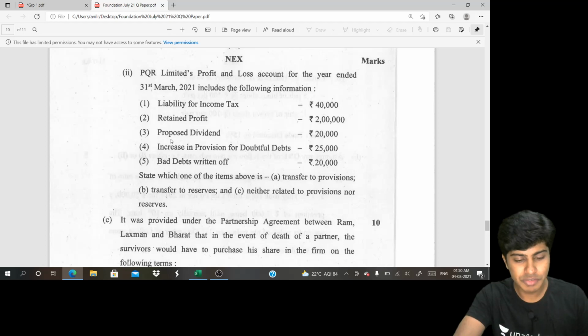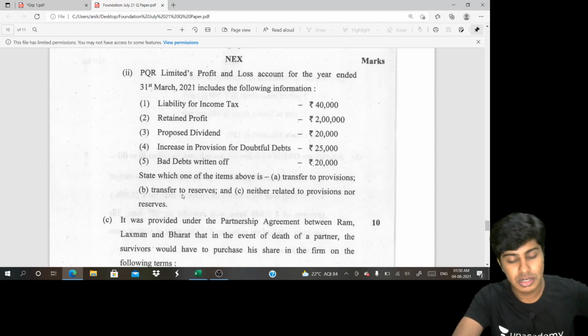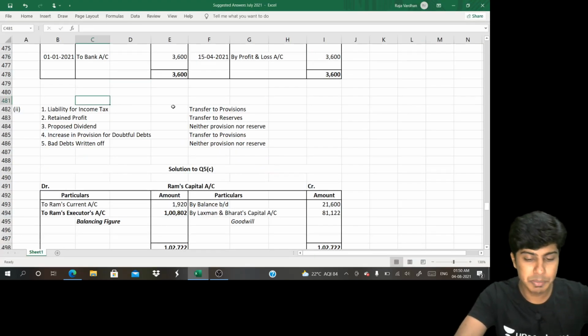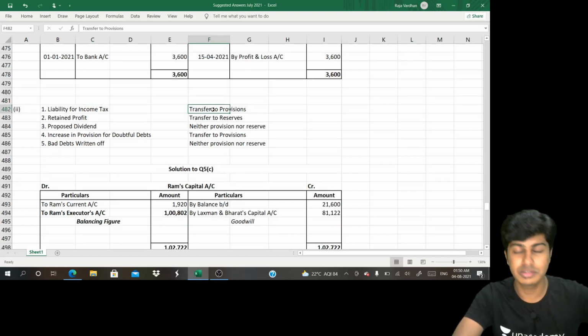We will be. So they've given these items and we need to say whether it needs to be transferred to provisions or transferred to reserves or neither. First one, liability for income tax, provision. Retained profit, reserve. Proposed dividend, neither provision nor reserve. It is appropriation of reserves. So increase in provision for doubtful debts. Oh, answers are here. I've actually written the answer. Income tax liability, provision; retained profit, reserve; proposed dividend, neither provision nor reserve.